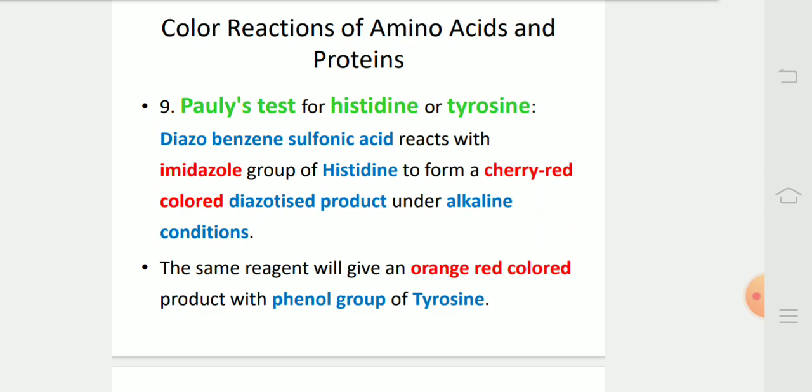Pauly's test for histidine and tyrosine. Diazobenzene sulfonic acid reacts with the imidazole group of histidine to form a cherry red color complex, a diazotized product under alkaline conditions. The same reagent will give an orange red colored product with the phenol group of tyrosine.